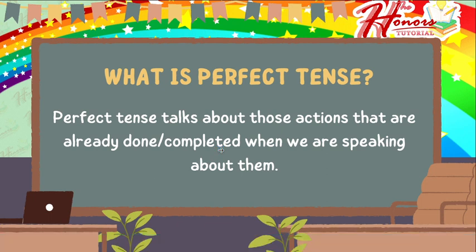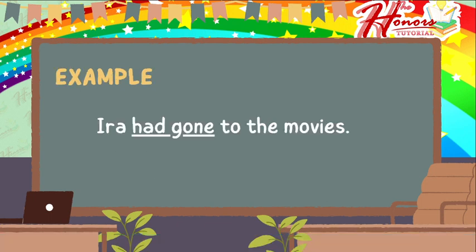So, let's take a look at this example. Ira had gone to the movies. So, the verb in the sentence is had gone. So, had gone refers to the fact that Ira already went to the movies in the past, and the action is already completed while we are speaking about it. Do you understand? All right.